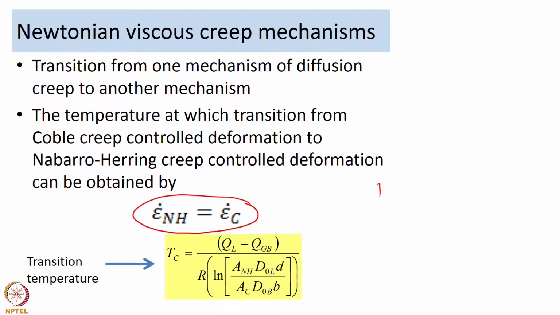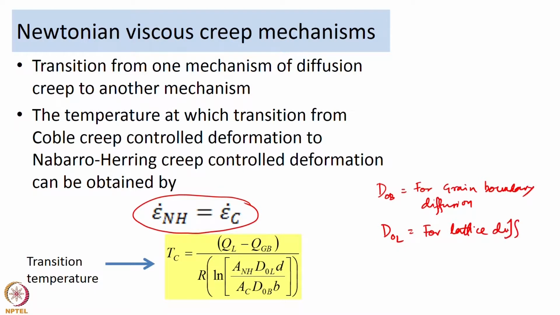Here D_0B is the diffusion coefficient for grain boundary diffusion, and D_0L is the diffusion coefficient for lattice diffusion. And like I mentioned earlier, Q_L is the activation energy for lattice diffusivity, and Q_GB is the activation energy for grain boundary diffusivity.